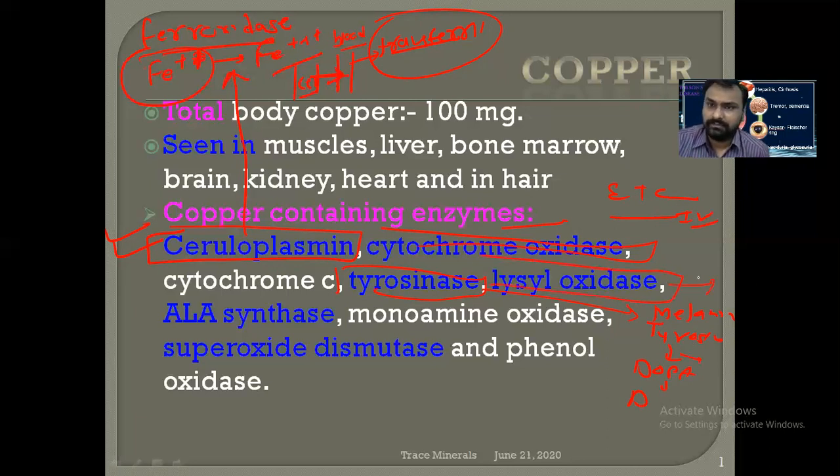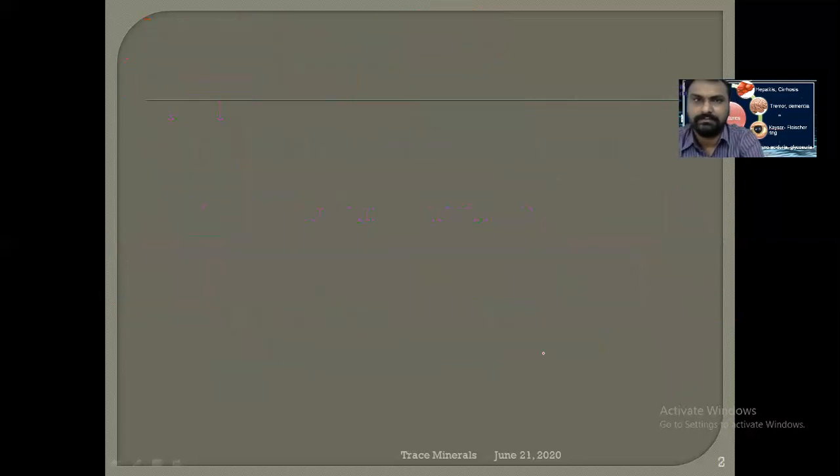Then lysyl oxidase also requires copper. As we know, lysyl oxidase is very important in the cross-linking of collagen. So copper deficiency may lead to cardiovascular manifestations. Then in ALA synthase also copper is required, so heme synthesis is affected. Then superoxide dismutase is a very important enzyme, and it is very important against free radicals. So that's why copper has a role. It is also present in monoamine oxidase and phenol oxidase.